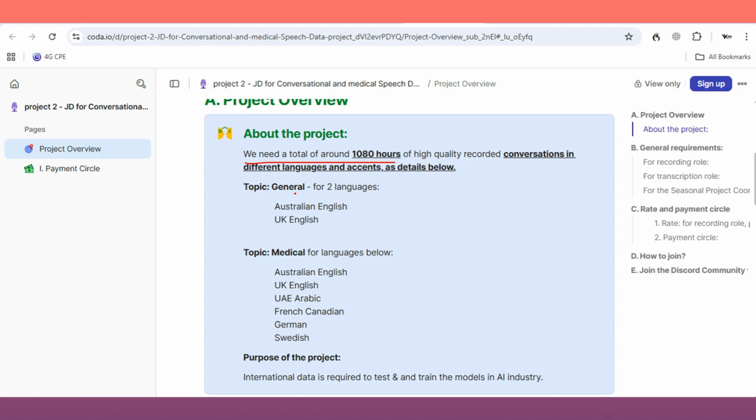Like the topic, general, for two languages, we've got Australian English and UK English. Topic medical, they need these languages right here: Australian, UK, Arabic, French, German, Swiss, Swedish. International data is required to test and train models in the AI industry. Or you can look for some of these things right here.